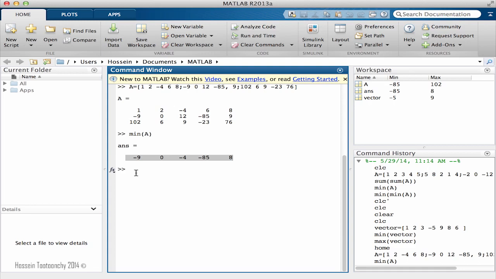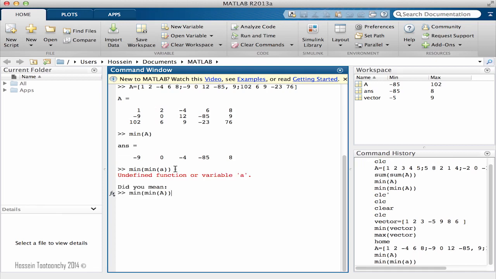Therefore, here also we can apply the minimum twice. So min of min of A first calculates the minimum vector, and then the second min searches through this vector and finds the minimum value.